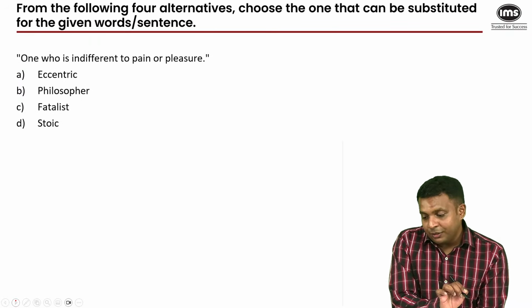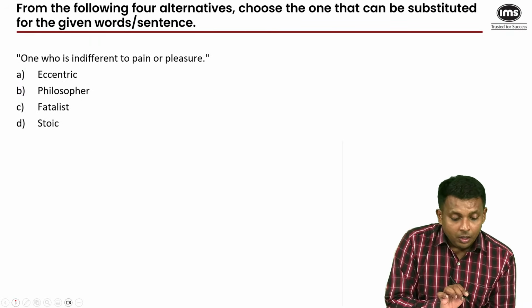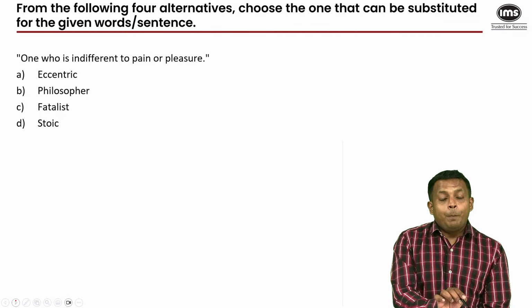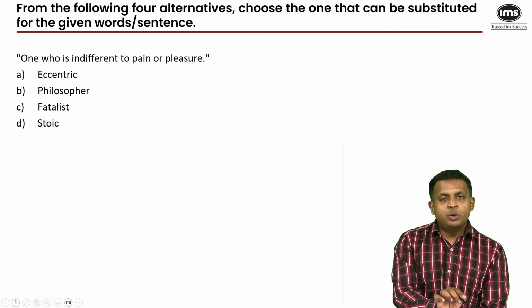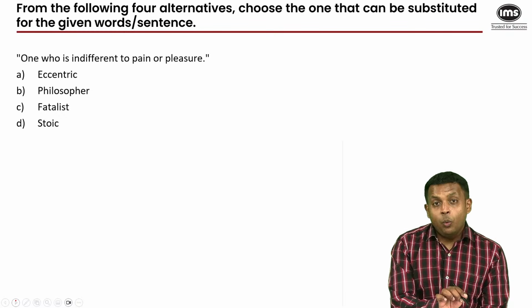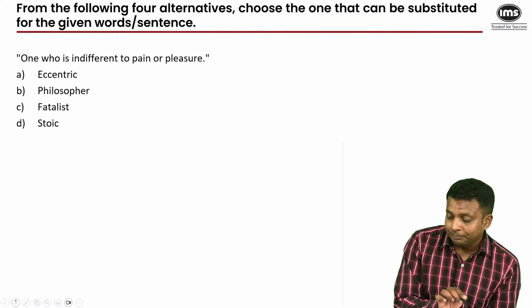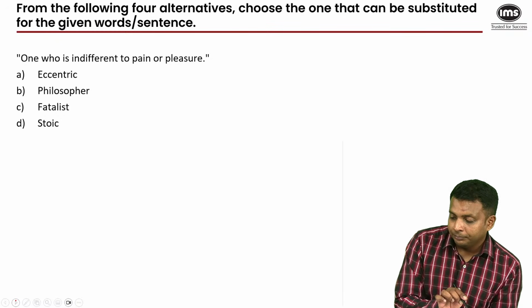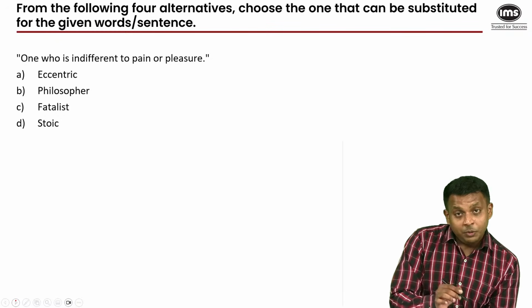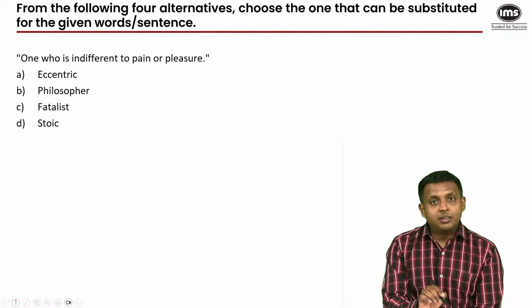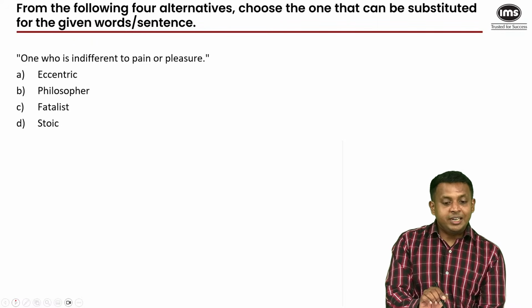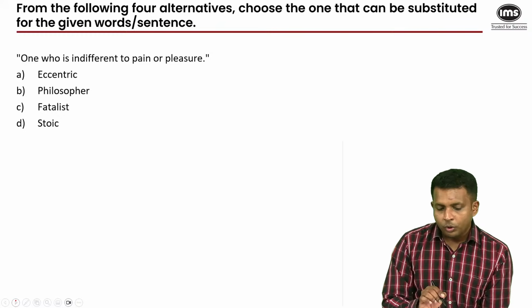Keep sprinting, just a few more minutes to go. One who is indifferent to pain or pleasure, one who does not feel anything. What is the word for that? Yeah, tell me what is the word for that. Because this is a set of words that are slightly out of the ordinary. So yeah, I'd want you to think about the answer here.